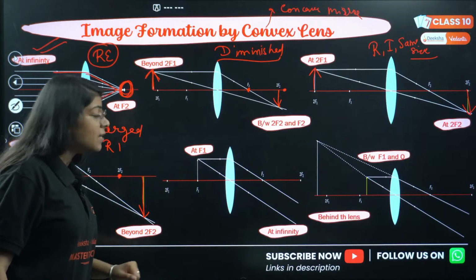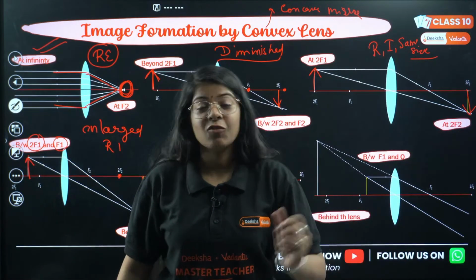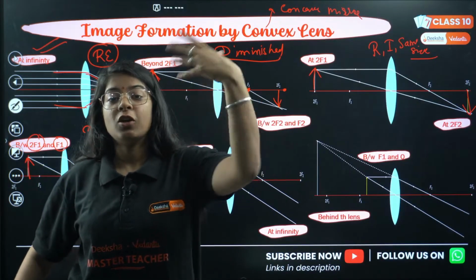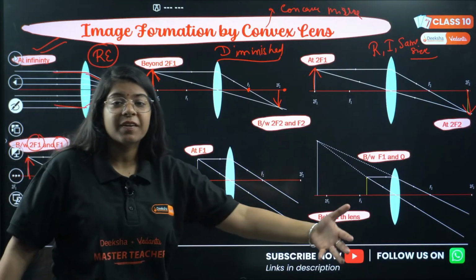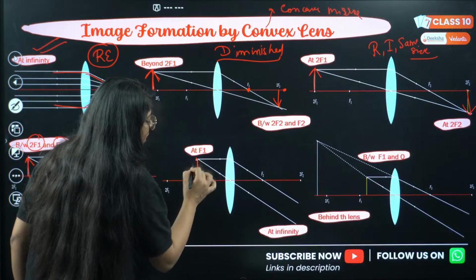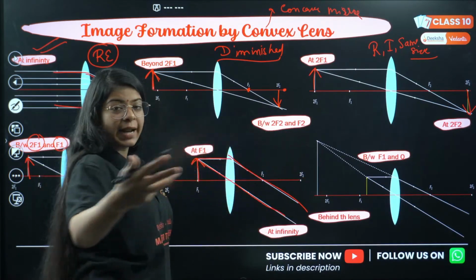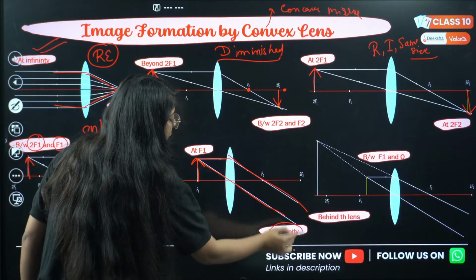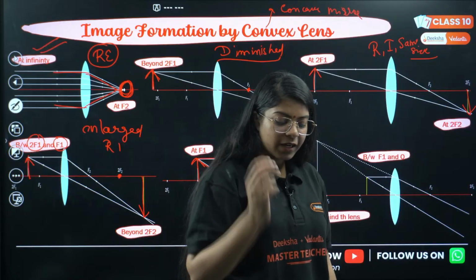Then in this case, the image is at focus. Now, as Arjun is saying, we can write that the image will not be formed, or we can say that the image forms at infinity, and hence we consider that image is not formed. So at focus, at f1, the image will be either not formed, or you can write at infinity. Correct? Enlarged image, Arjun, correct, very good.